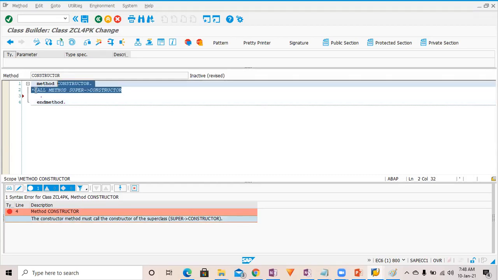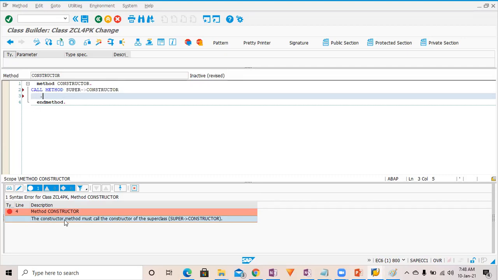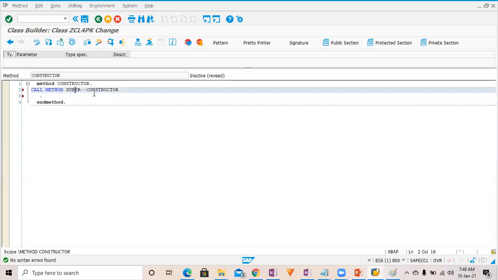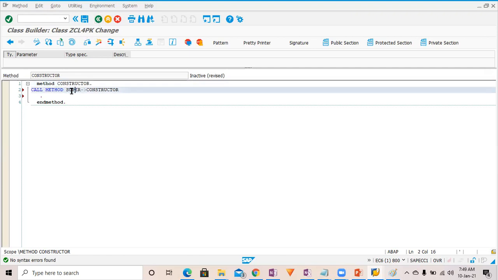That means if you enable this one, your compiler will stop showing this error. So you must call the super constructor under the constructor of the subclass, you must write the call method super constructor.